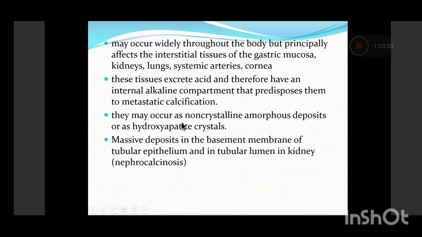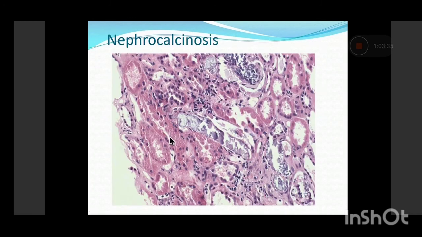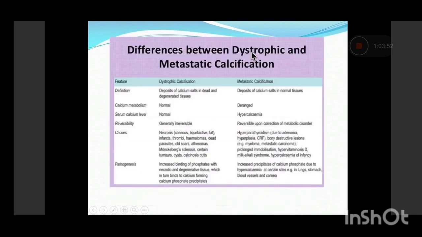It can be either an amorphous deposit or hydroxyapatite crystals. The classical example is nephrocalcinosis, in which there is deposition of these calcium crystals within the basement membrane of the proximal tubules, and also within the lumina. Here we can see the calcium deposits within the lumina of the tubules and along the basement membrane of the tubules.